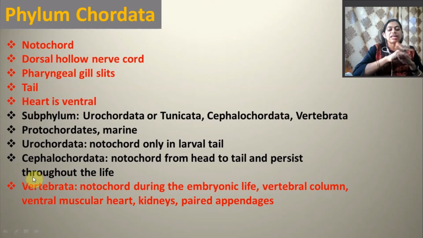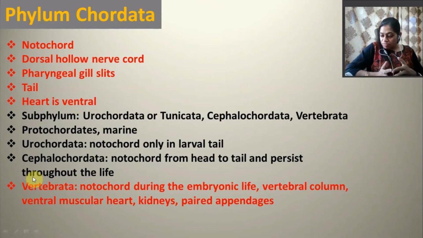Next, they have a ventral muscular heart, kidneys, and paired appendages, like fins or limbs. They definitely have some paired appendages, and kidneys for excretion and osmoregulation. These are the important characters of Vertebrata.